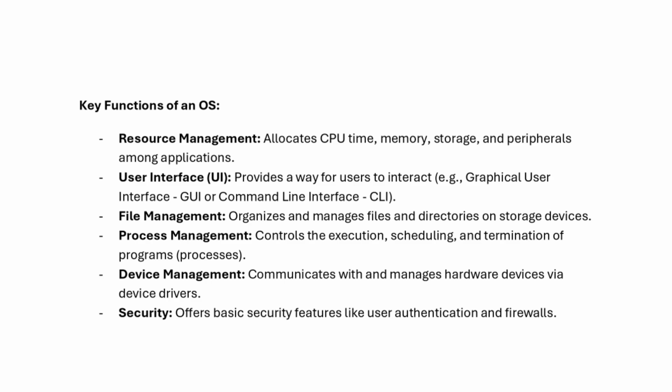Hardware in the sense that we use computers as hardware, so the computer has various features that it offers. In order for us to use those features, we need something to communicate. That something is called software, or an operating system. It helps us use resources, use UI or GUI or CLI, and it helps us get access to file management, process management, device management, and security.